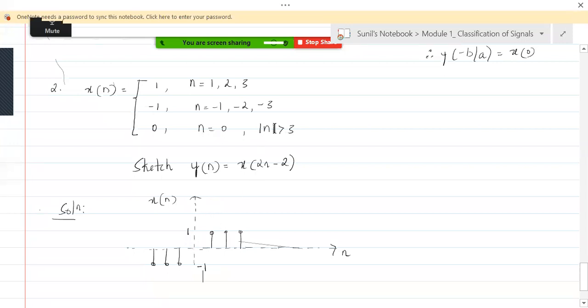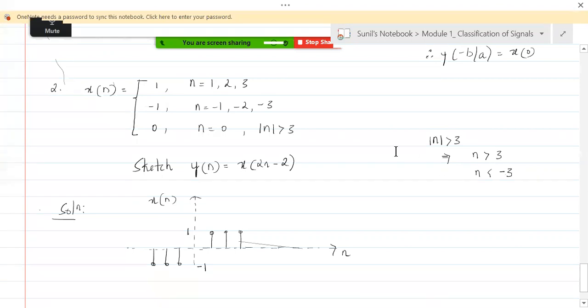And for magnitude n greater than 3, what does it mean? Magnitude n greater than 3 implies n greater than 3, and for n less than minus 3. That is the meaning of that.